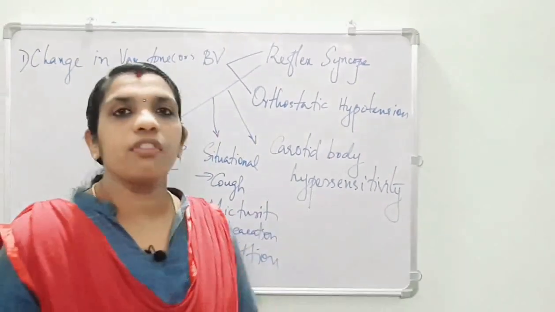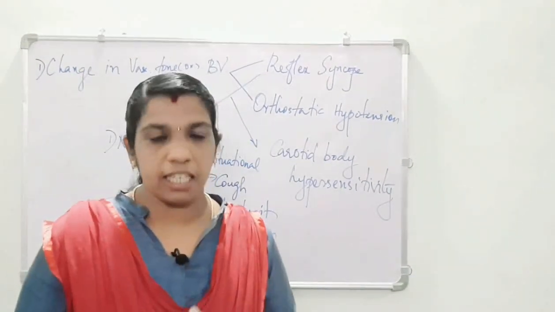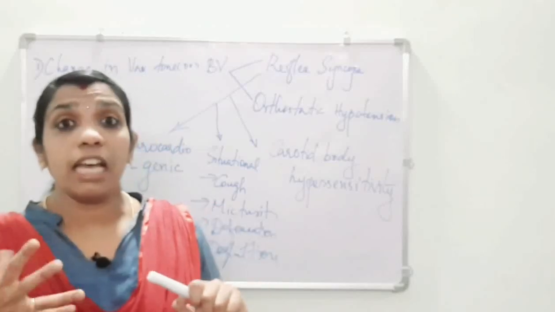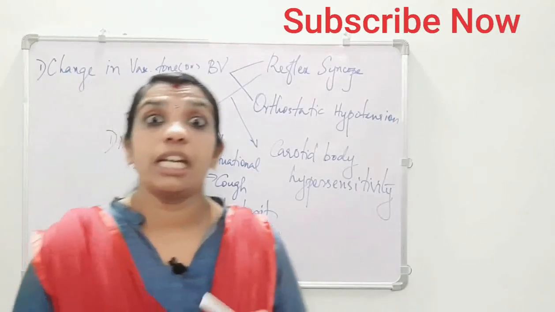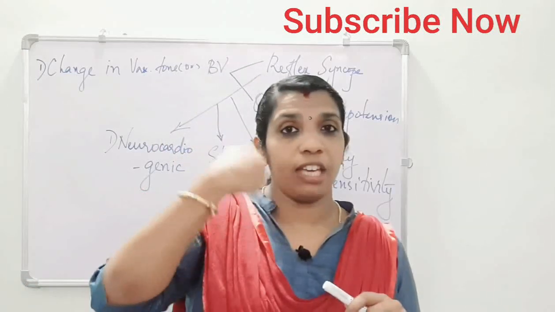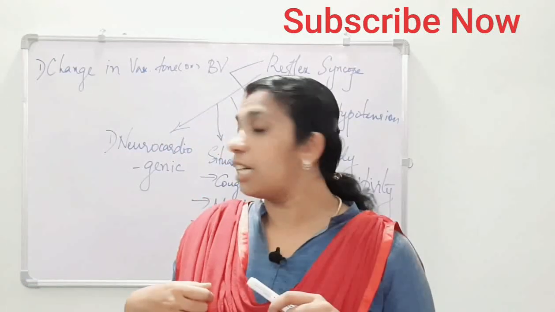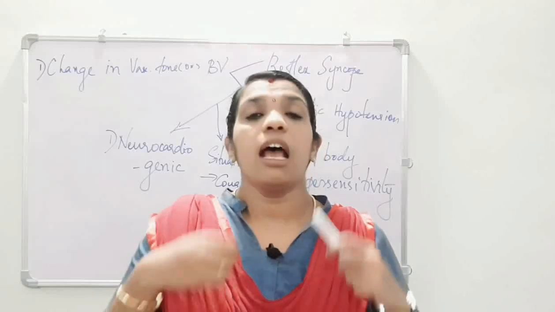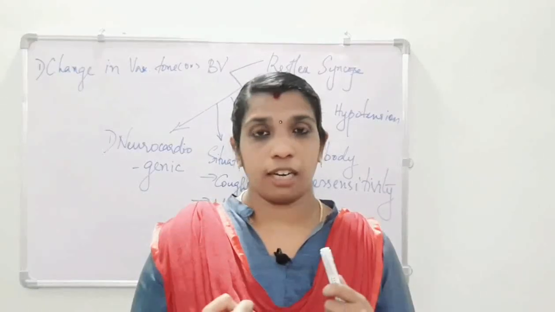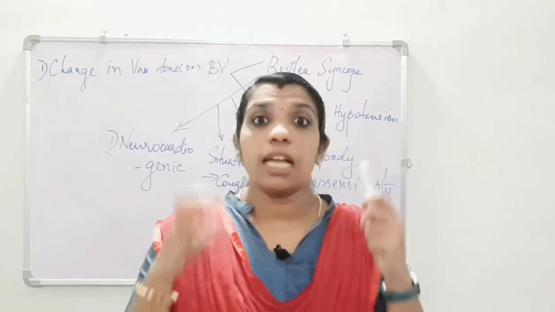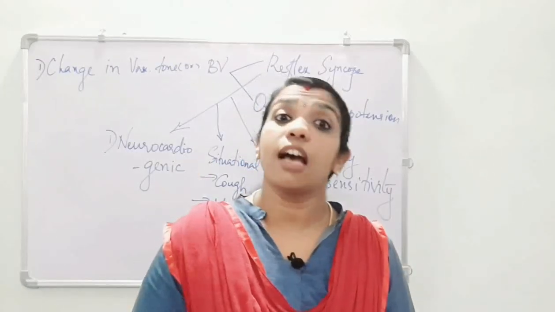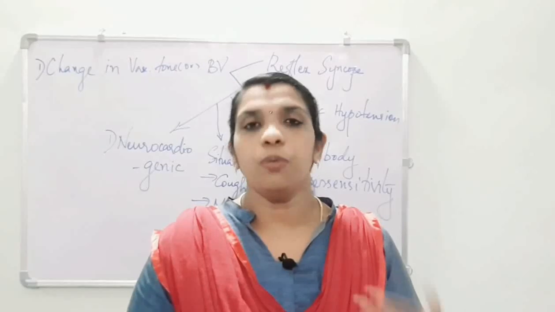In carotid body hypersensitivity, there is sudden stimulation of the carotid body, especially in old men when they are shaving or suddenly turning the head, and also when there is tight clothing around the head and neck. This stimulates the carotid body, leading to syncope.